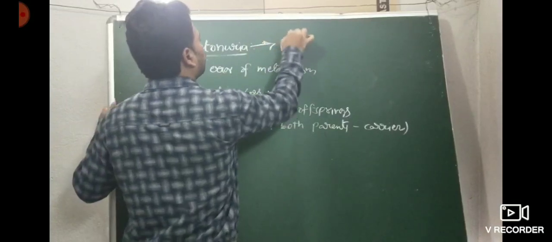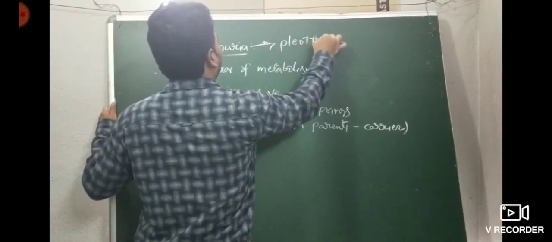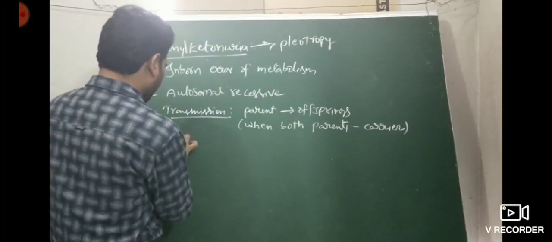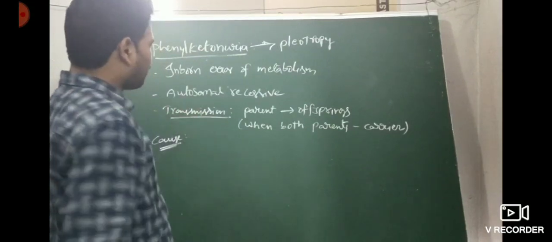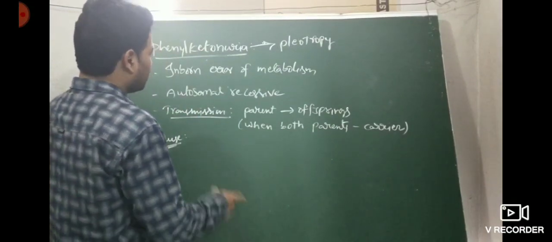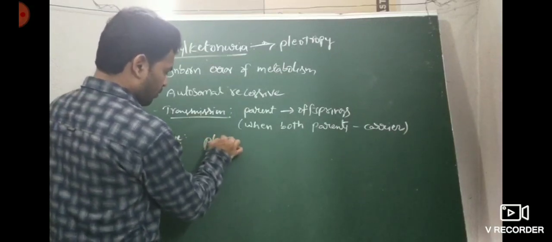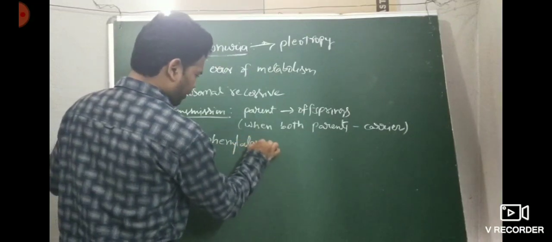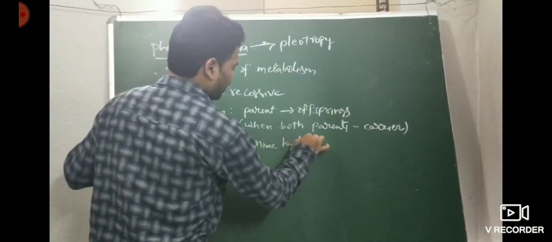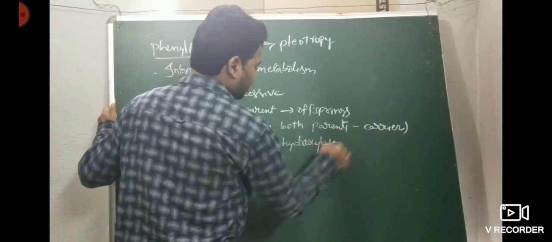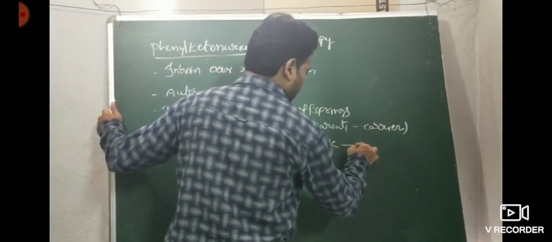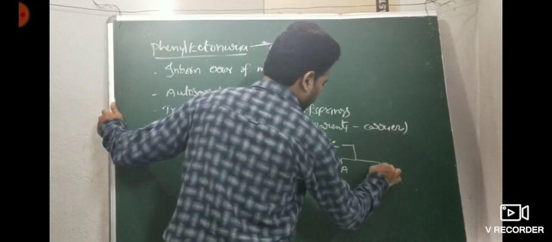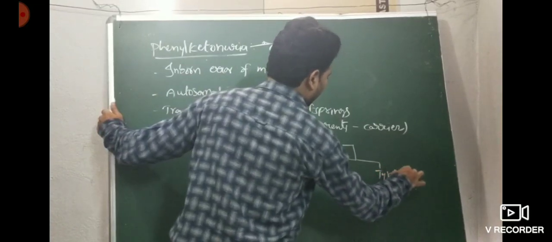This is an example for pleiotropy. So in phenylketonuria, how is it caused? What is the cause? The gene for phenylketonuria codes for the phenylalanine hydroxylase enzyme, which is responsible for converting phenylalanine into tyrosine.